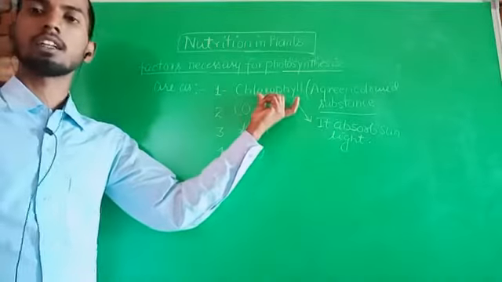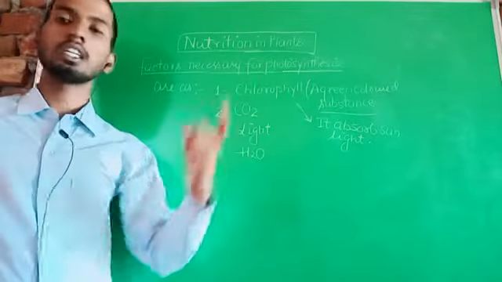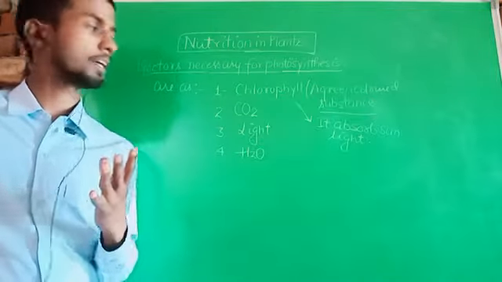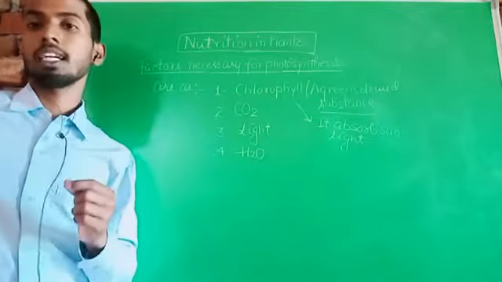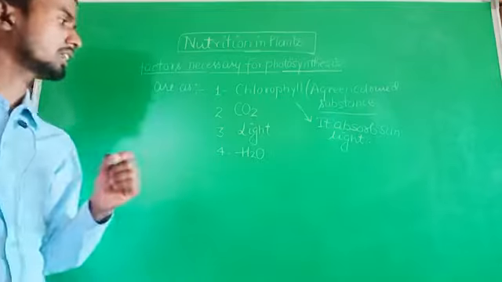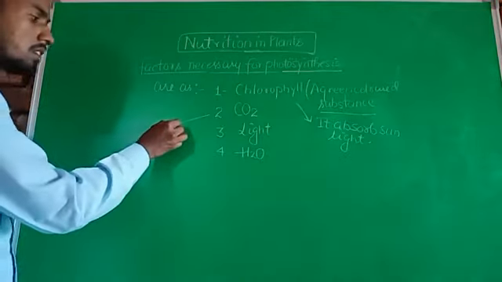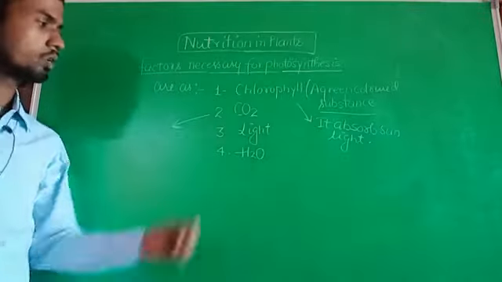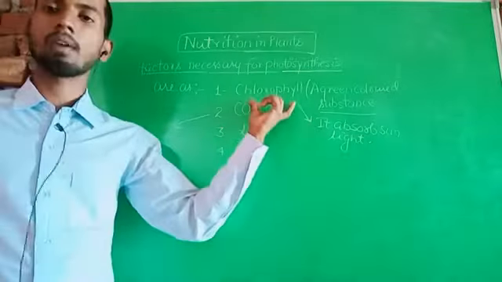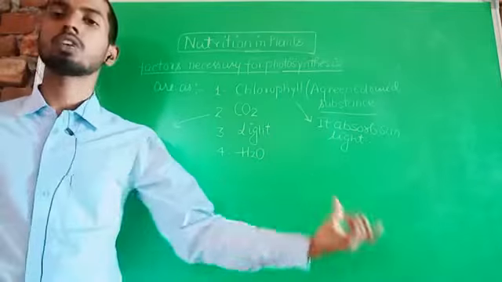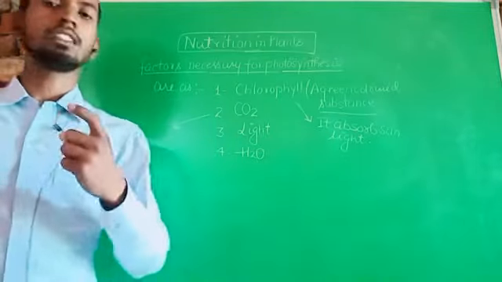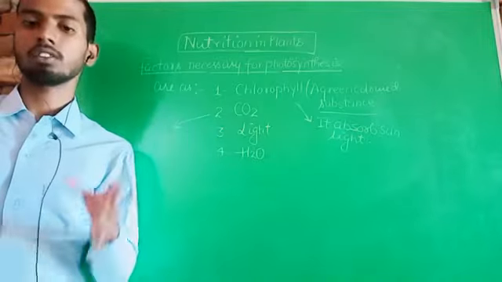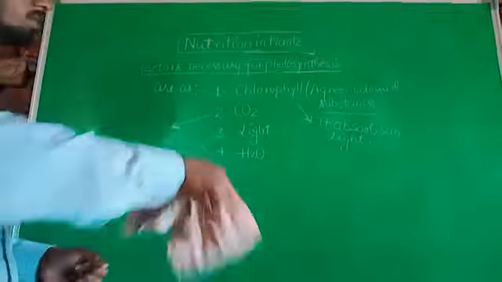Now these factors are essential for photosynthesis. Chlorophyll, a green color pigment present in the green part of the plant, absorbs sunlight. Clear? Next one, carbon dioxide. Plants take it from their surroundings, light with the help of chlorophyll, and water from their roots. Now let's see this overall mechanism with the help of a suitable diagram.